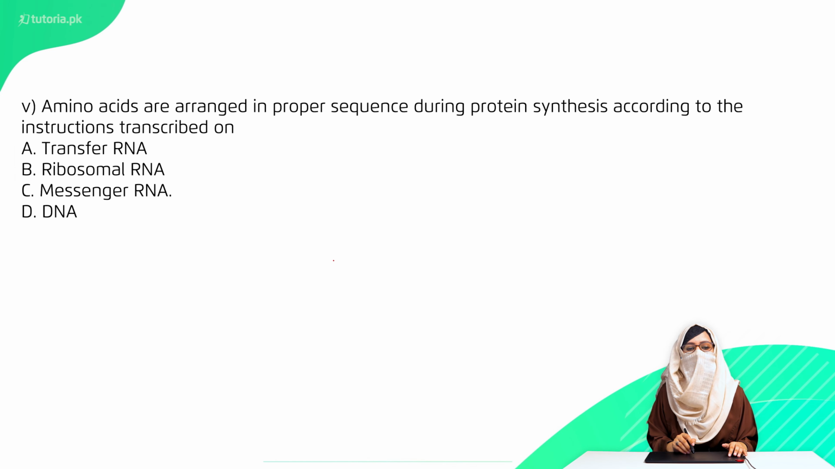Fifth is, the amino acids are arranged in proper sequence during the protein synthesis according to the instruction transcribed on option A, transfer RNA, option B, ribosomal RNA, option C, messenger RNA, option D, DNA. So the right option is option C, messenger RNA.